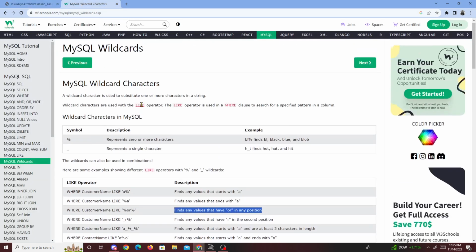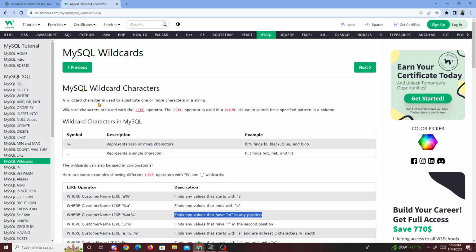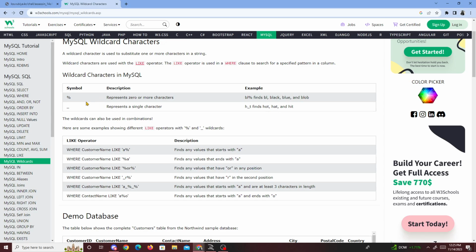MySQL has wildcards. A wildcard is used to substitute one or more characters in a string. Wildcards are used with the LIKE operator, and the LIKE operator is used in the WHERE clause to search for a specific pattern in a column. So, the percentage sign represents zero or more characters, like finding BL. The underscore represents a single character, like finding hot, hat, hit. These wildcards can also be used in combinations.